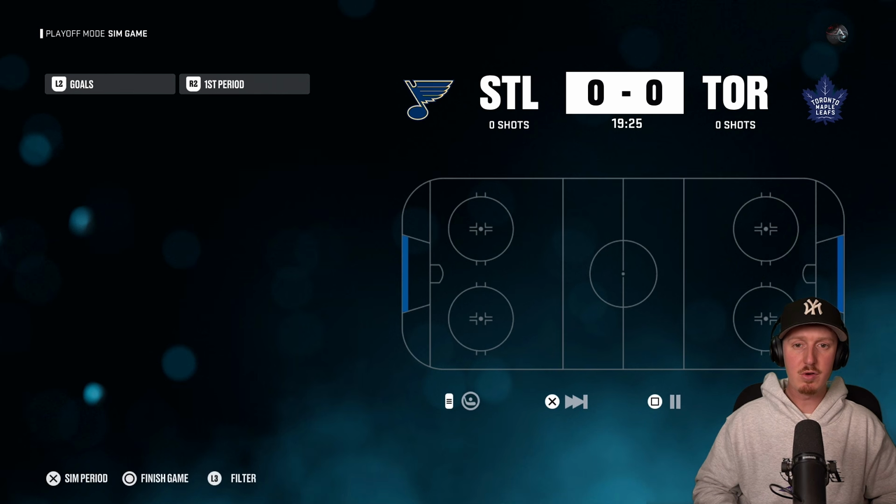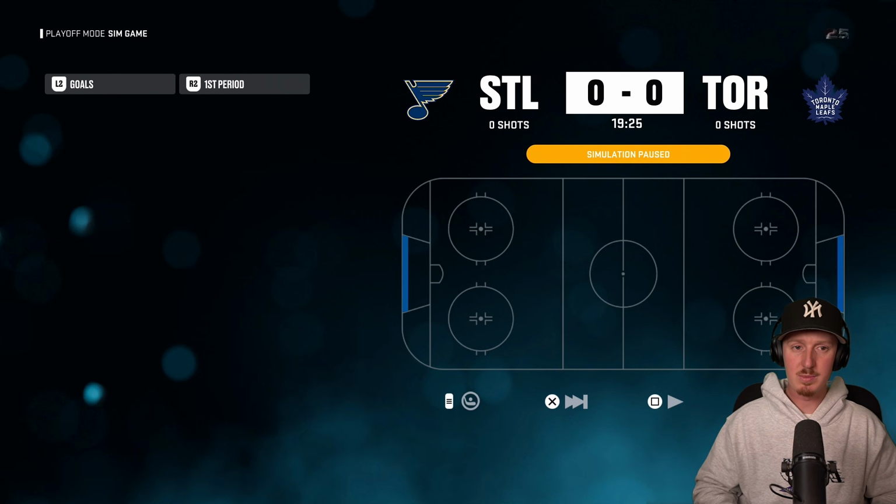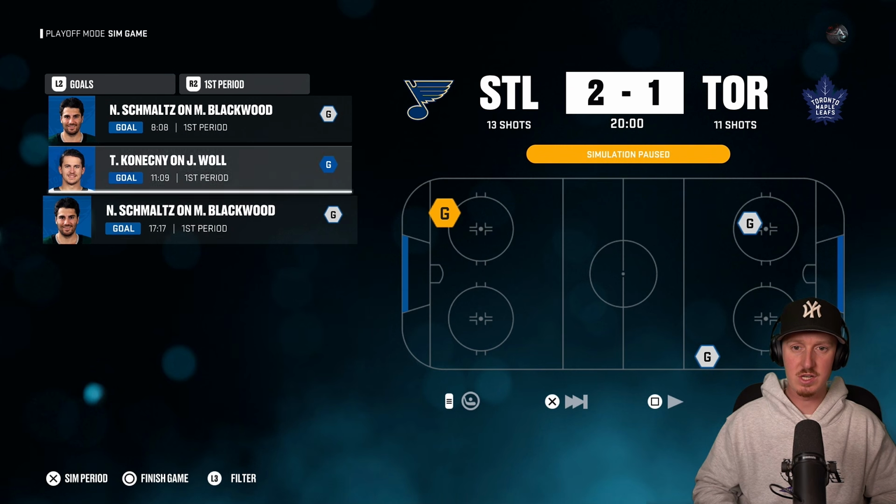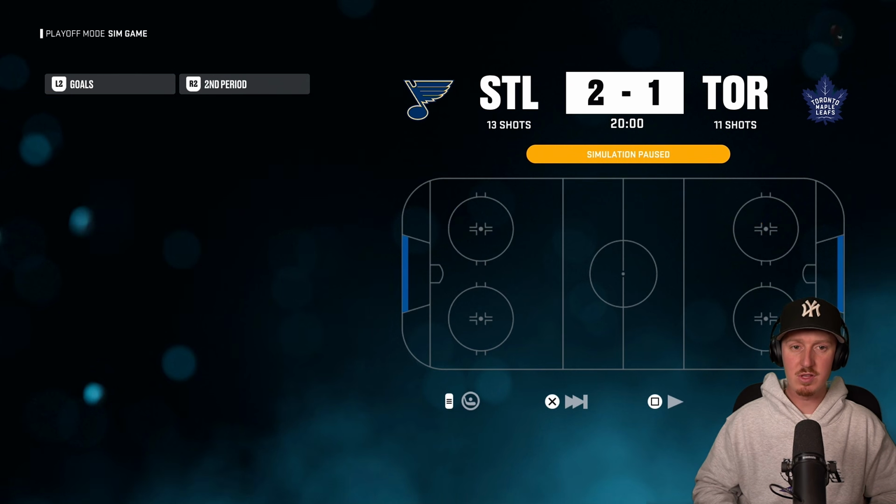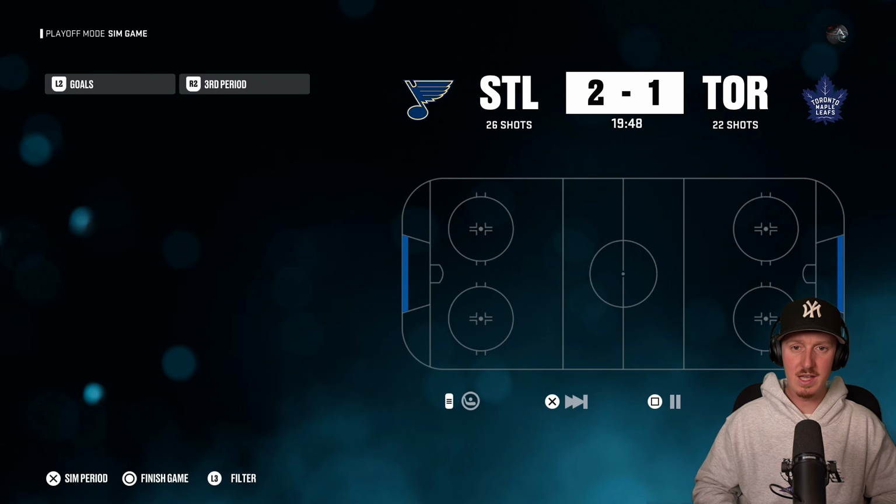I'm sorry, but there is no way that the Toronto Maple Leafs are going to lose to the St. Louis Blues here. The St. Louis Blues don't have nearly as much talent as the Toronto Maple Leafs, yet they have the lead entering the third period. Toronto is folding so incredibly bad here. It's actually ridiculous. No, what am I witnessing? We're entering the final 10 minutes. St. Louis has themselves a power play.